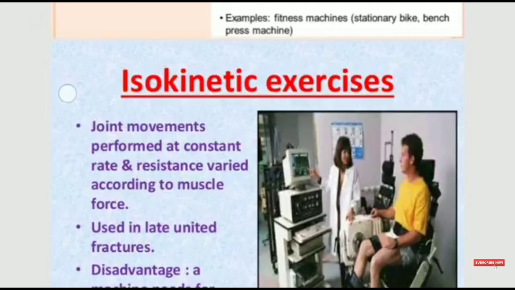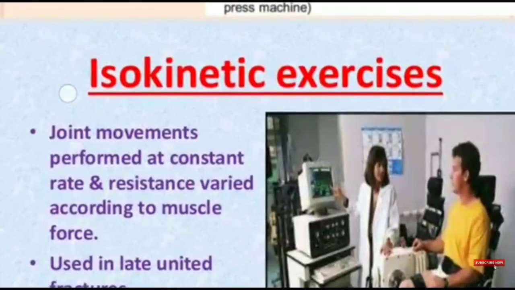Resistance varies according to muscle force. So if we do some exercises, we can feel that it involves various muscles, but the forces applied by each muscle may be different. In the case of cycling, there is a very good example.